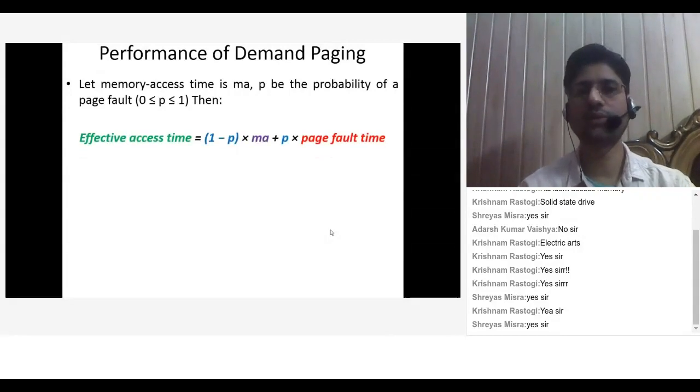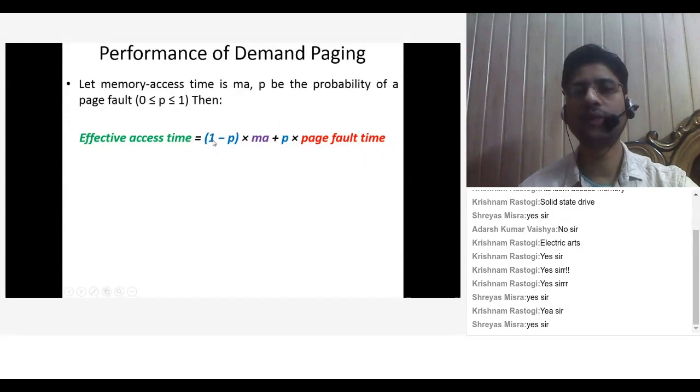And then see what is the formula for this. Effective access time is (1 minus p) into memory access time plus p into page fault time. If p is the probability of page fault, then 1 minus p is what? Valid. Probability of not finding a page fault, the probability of getting that page into the main memory, right?